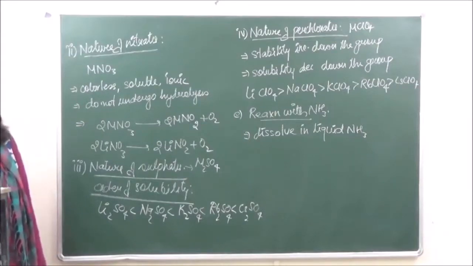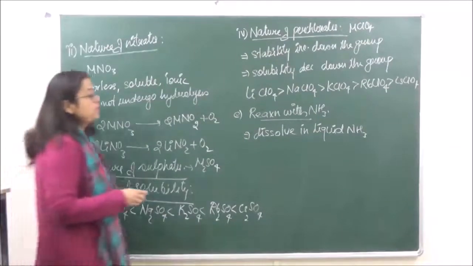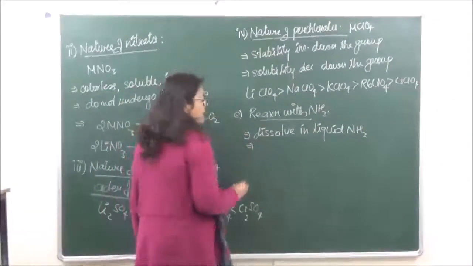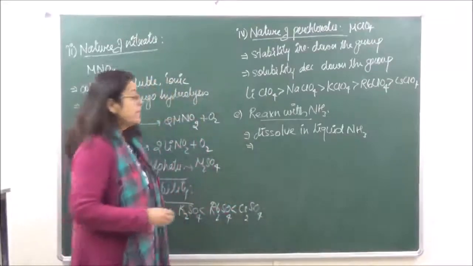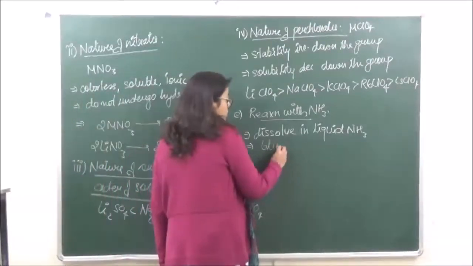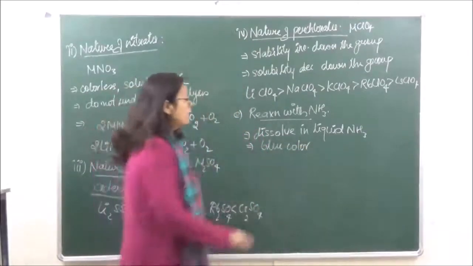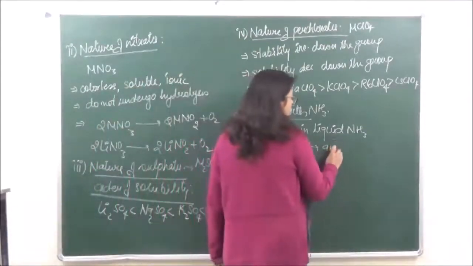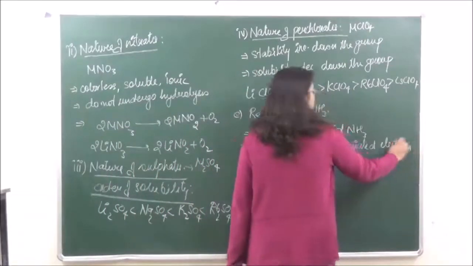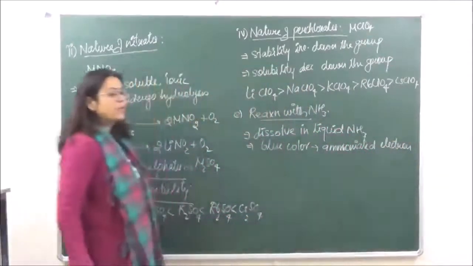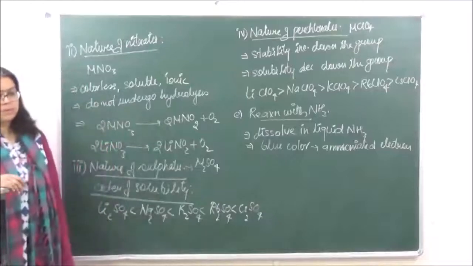Over here, no hydrogen is going to be liberated. On the contrary, whenever we put any alkali metal in ammonia, it is going to get a blue color. This blue color is due to the formation of an ammoniated electron.